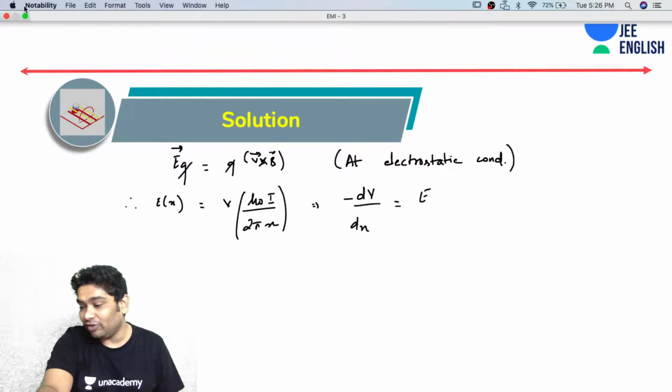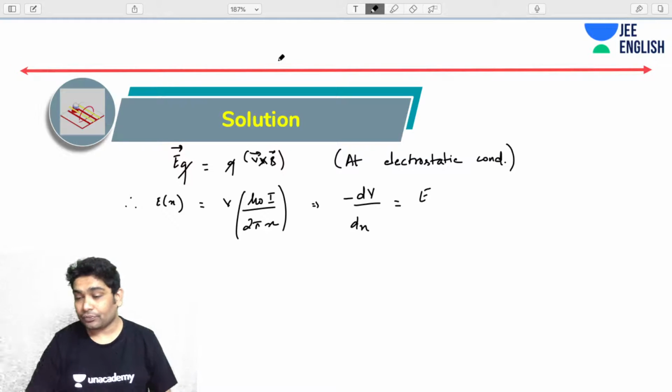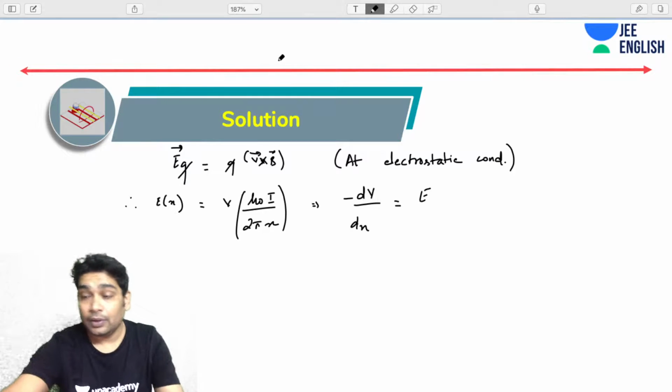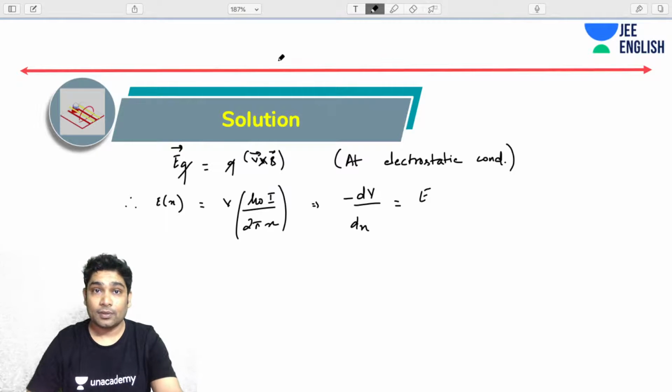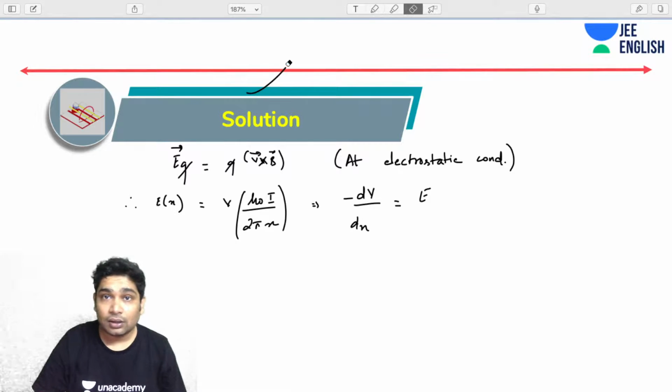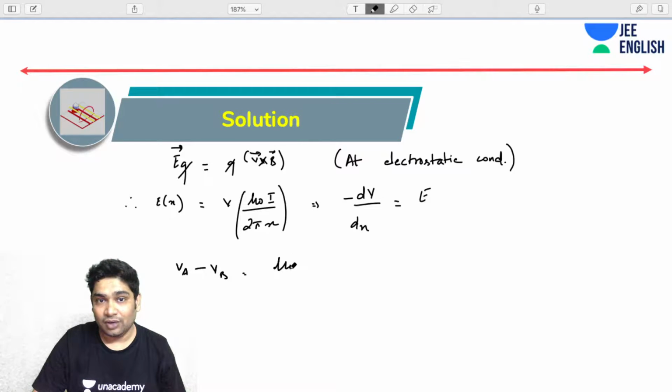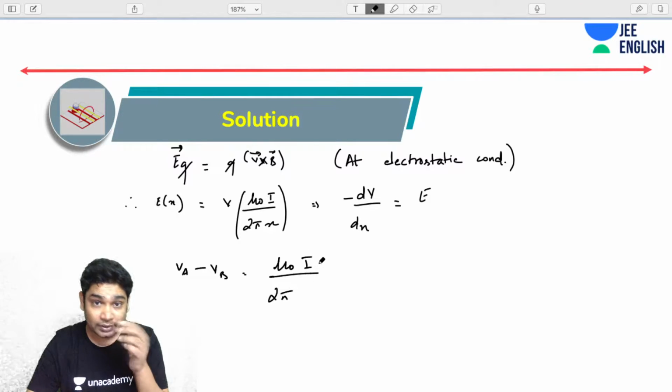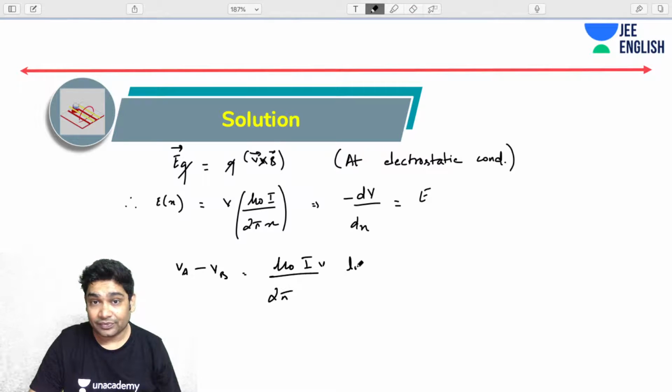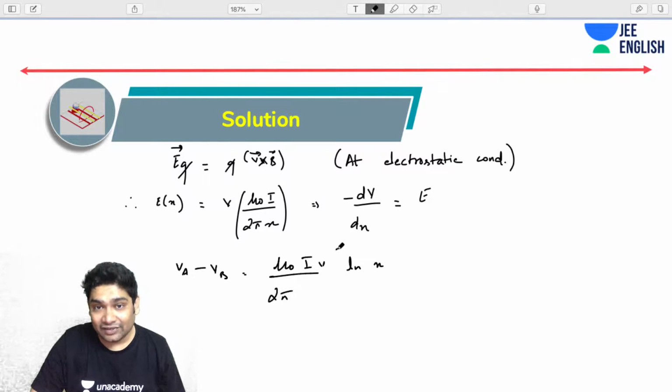So can you solve it from here? Okay. All right, so let's just find the answer. Delta V, or VA minus VB, would be mu naught I V over 2 pi times ln of x, where x ranges from 1 to 20.